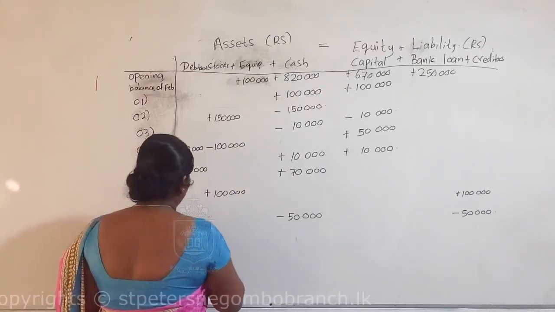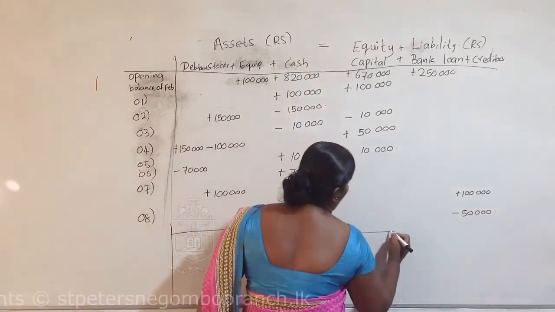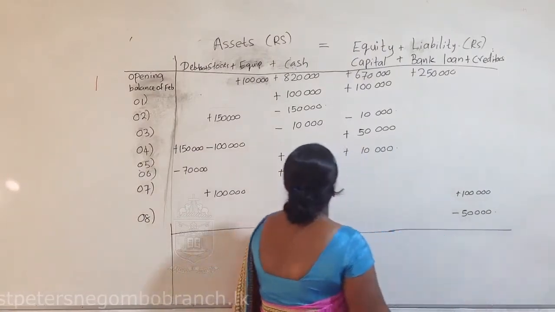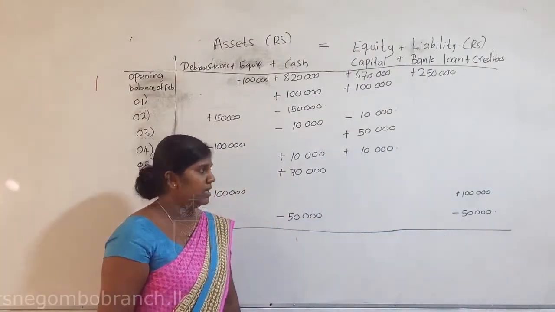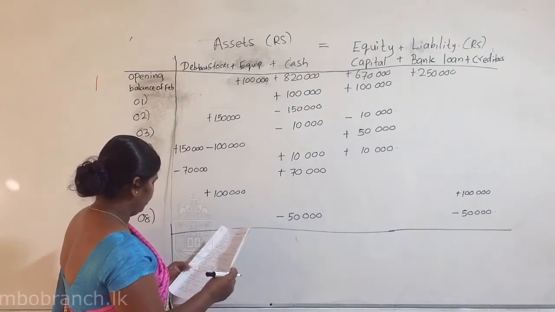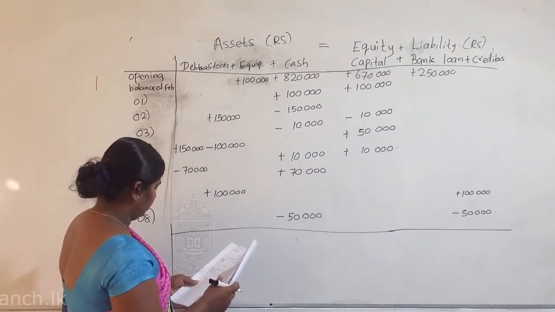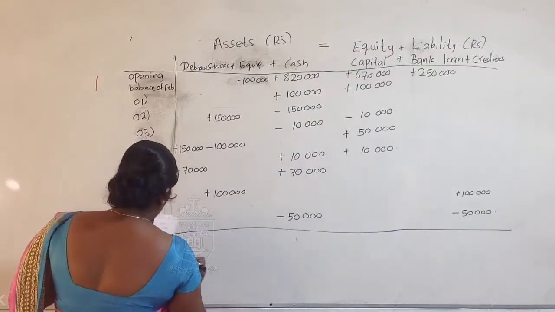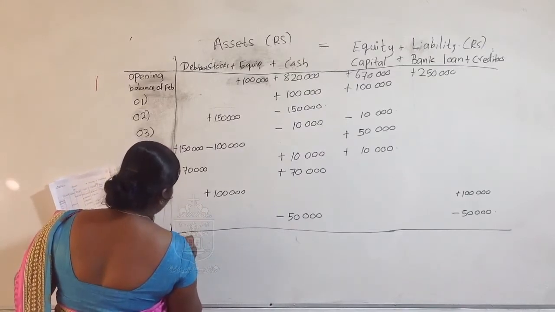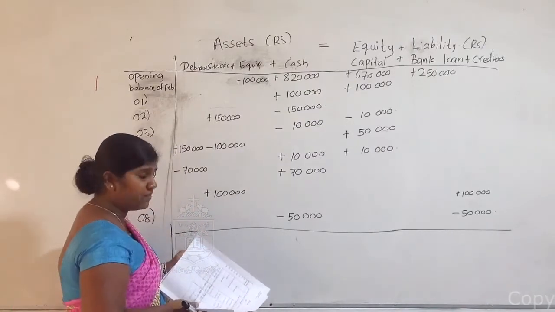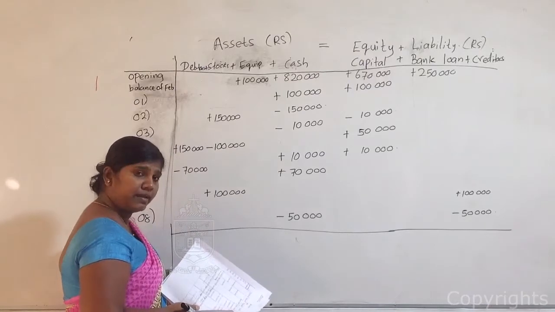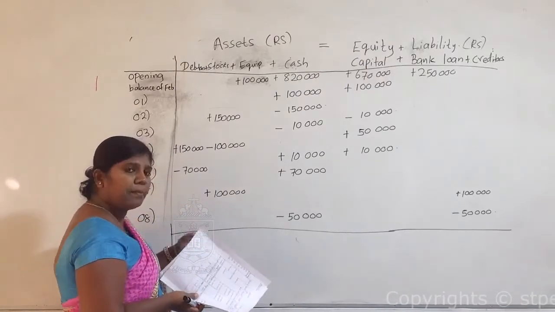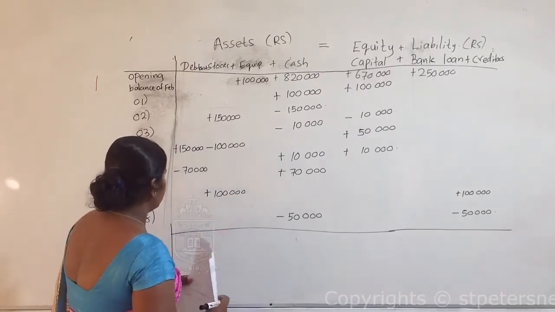Now you can get the total of all these assets, equity and liability. Here, first you should get the plus values, after that you should get the minus values. From the plus value you should subtract the minus value.